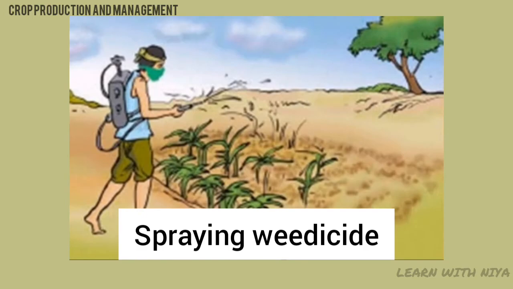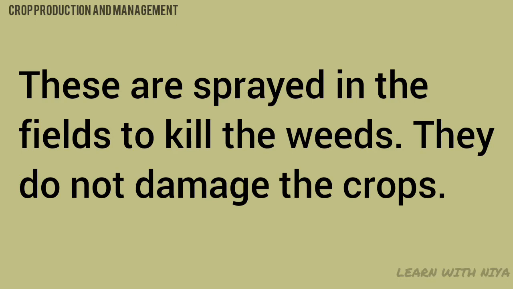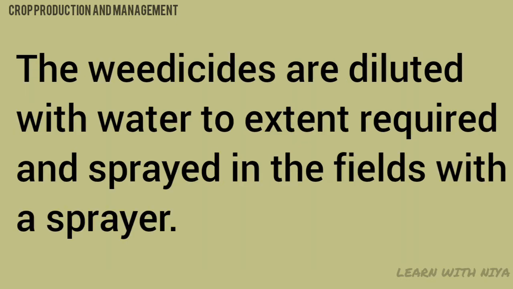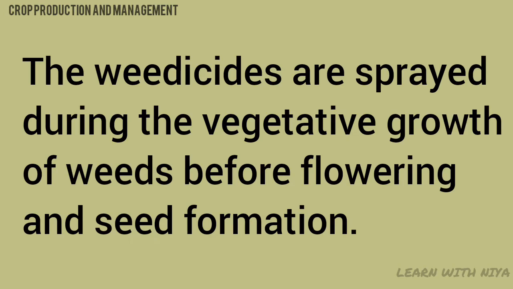Weeds are also controlled by using certain chemicals called weedicides, like 2,4-D. These are sprayed in the fields to kill the weeds. They do not damage the crops. The weedicides are diluted with water to the extent required and sprayed in the fields with a sprayer. As already mentioned, the weedicides are sprayed during the vegetative growth of weeds, before flowering and seed formation.